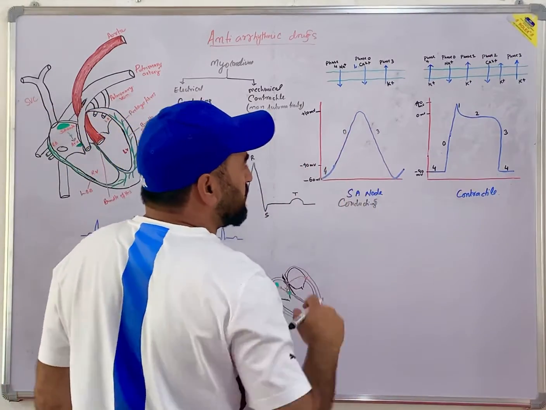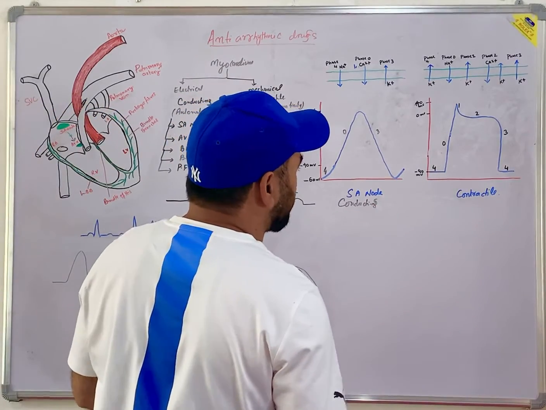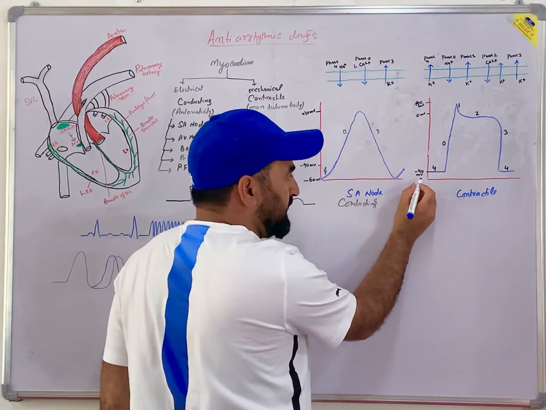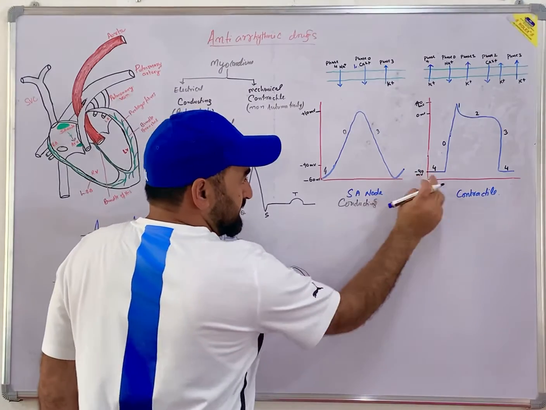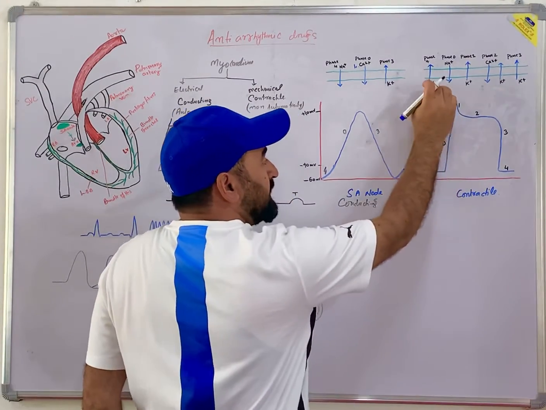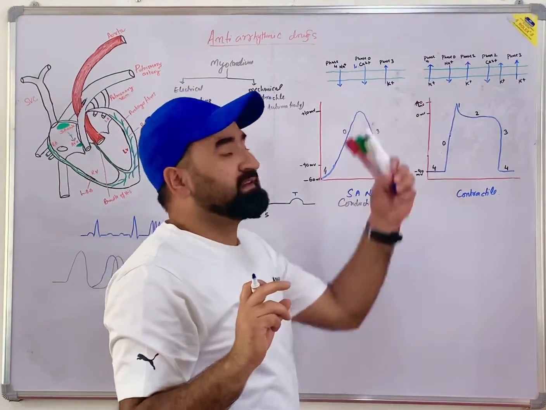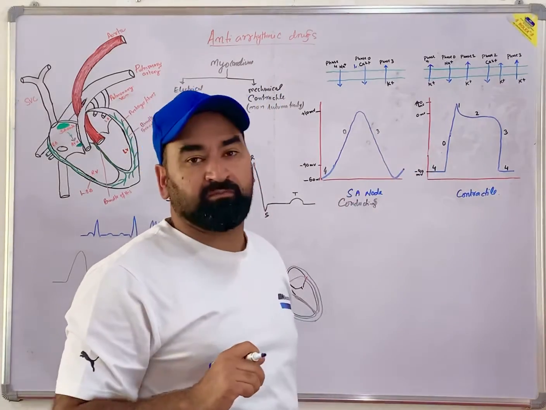Okay, now coming to the action potential of the contractile cell. You know the action potential of the contractile cells. The resting membrane potential is here, minus 90 millivolt. This is the resting membrane potential, phase 4. This phase 4 is because of the opening of the leaky potassium channels. These potassium channels are known as inward rectifier potassium channels.